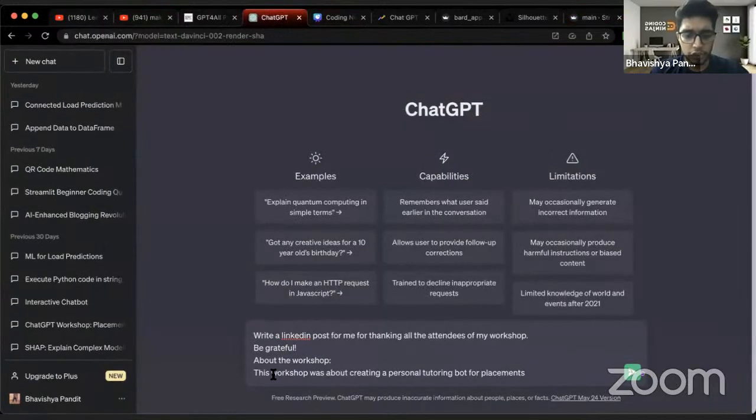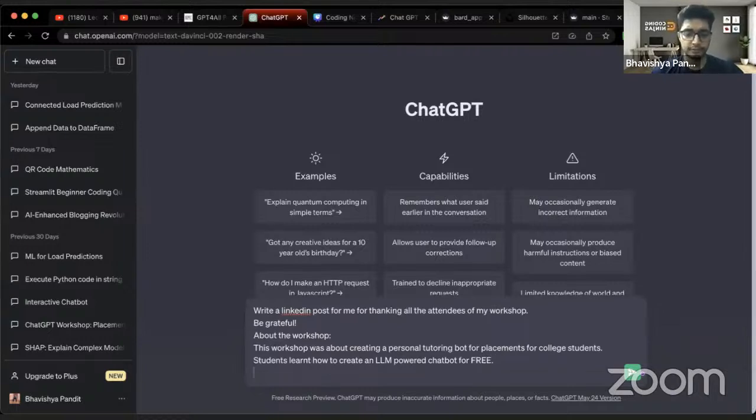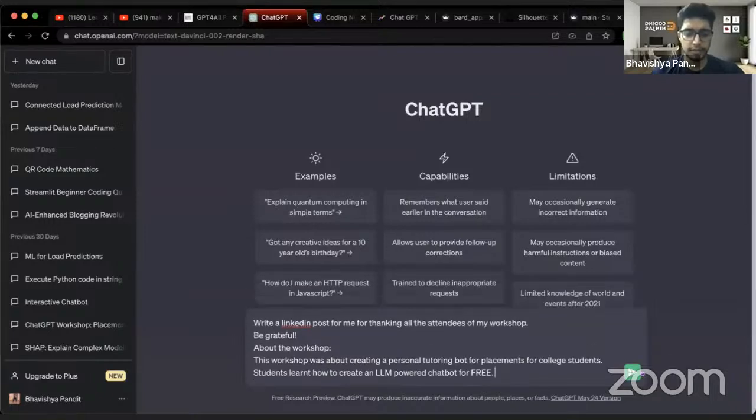So about the workshop, this workshop was about creating a personal tutoring bot for placements for college students. Students learned how to create an LLM powered chatbot for free.